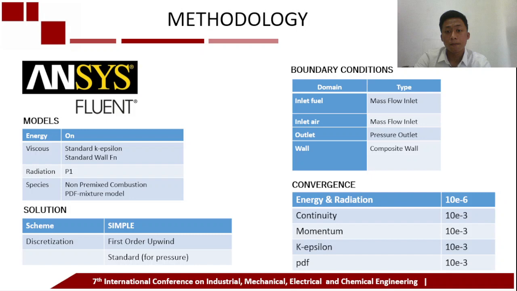For boundary conditions, the fuel inlet and air inlet use mass flow inlet, the outlet uses pressure outlet, and the wall is a composite wall, because the wall is fire brick and carbon steel plate. The convergence criteria are energy and radiation, continuity, momentum, epsilon, and PDF.